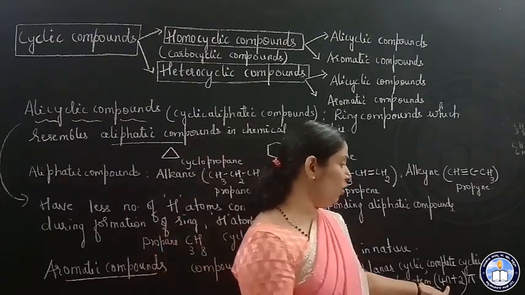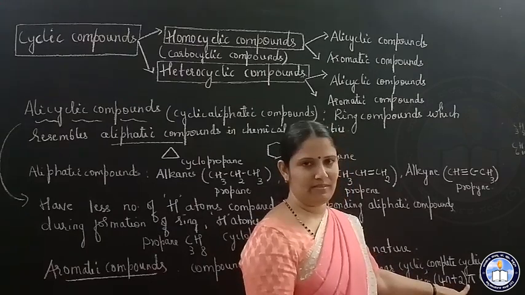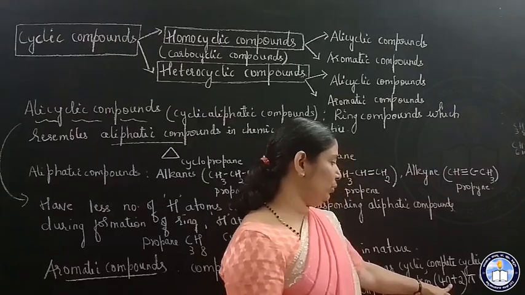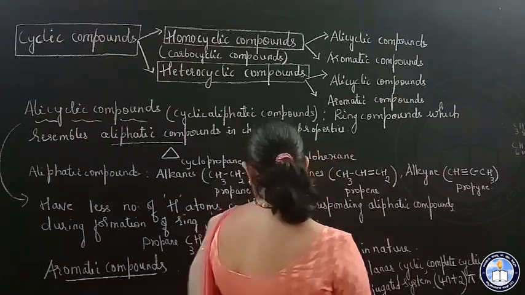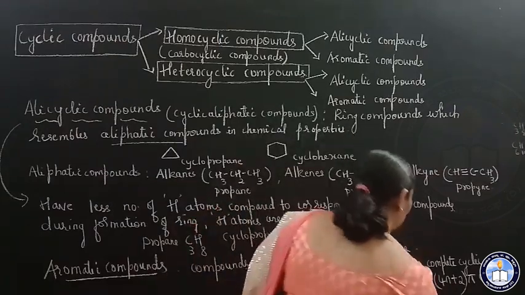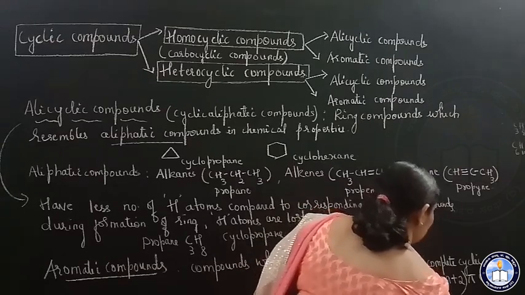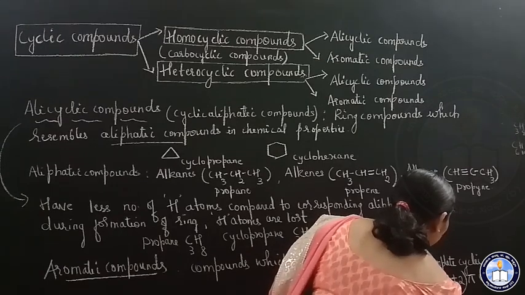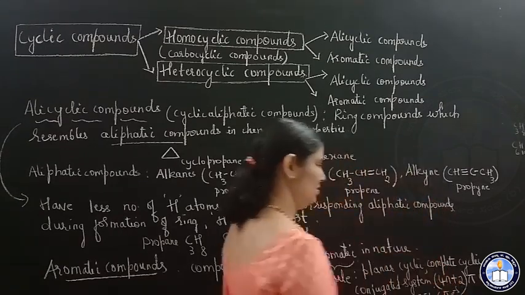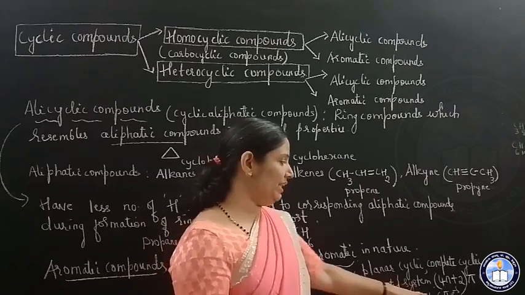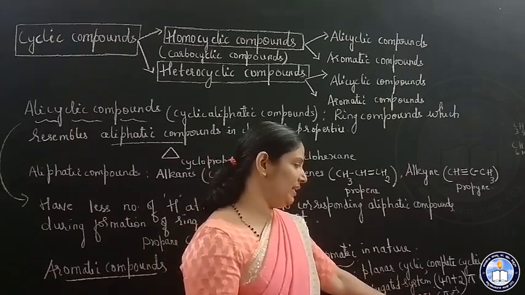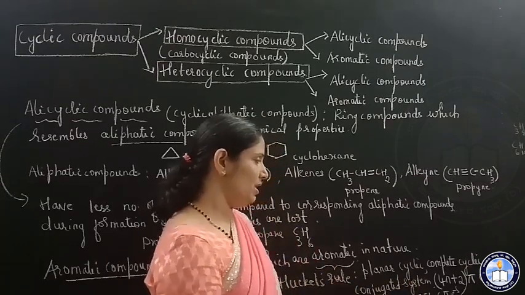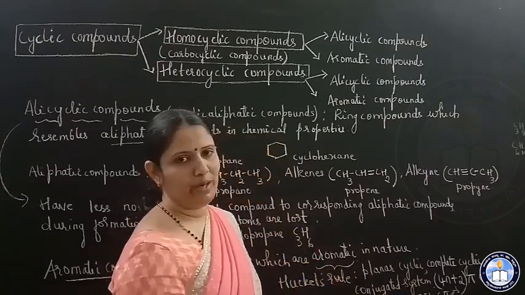And it should contain 4n plus 2 pi electrons. If n equals 1, 6 pi electrons; if n equals 2, 10 pi electrons. If the compound contains 6, 10, 14 pi electrons and follows all these conditions, the compound is aromatic.